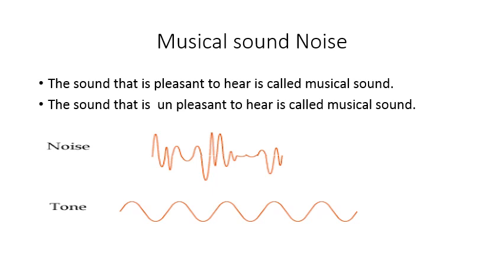So, noise. The sound that is unpleasant to hear is called noise. Noise produces a jarring or displeasing effect on the ear. In noise, the sound pulses do not succeed at regular intervals of time and there is sudden change in loudness. The wave nature of noise is irregular.